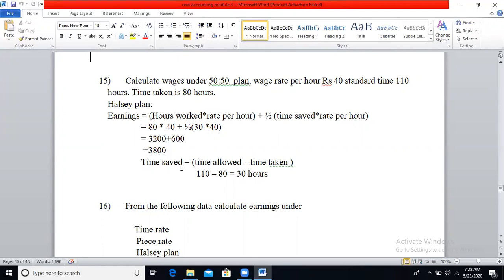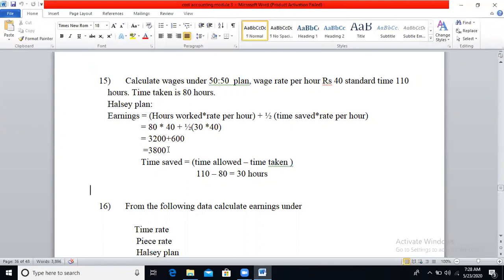So calculate time saved. Time saved is equal to standard time allowed minus time taken. Standard time allowed is 110 hours minus time taken 80, so time saved is 30 hours. Time saved, 30 hours, into rate per hour, 40. So 80 into 40, 3200, plus 30 into 40, 1200. Half of 1200 is 600. So 3200 plus 600 is 3800.